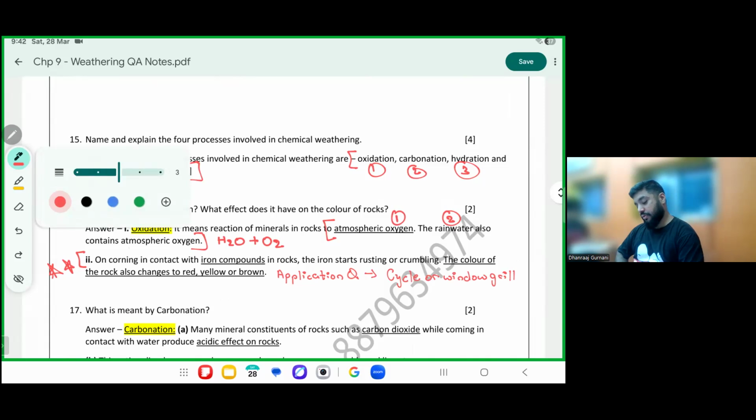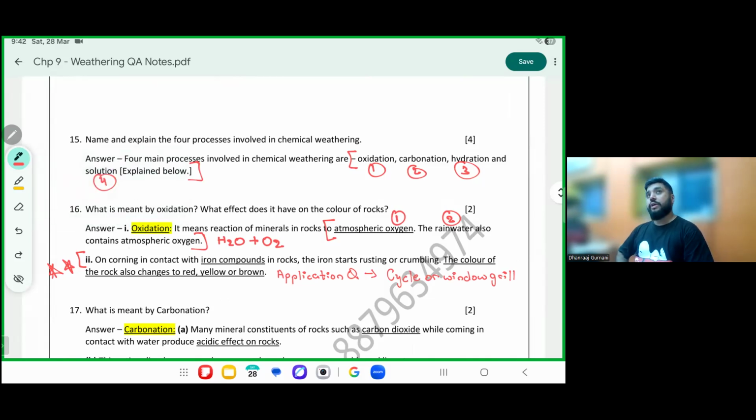Please make a note: when iron comes in contact with oxygen and water, it results in oxidation, crumbling, and a change of color to red, yellow, to brown. That's a very similar example of rusting, it starts to rust.